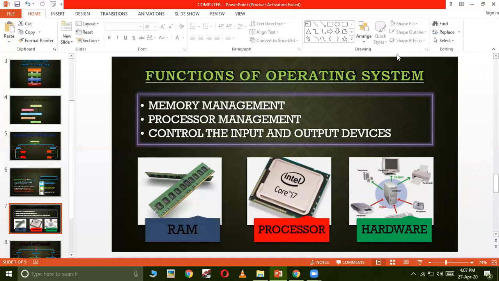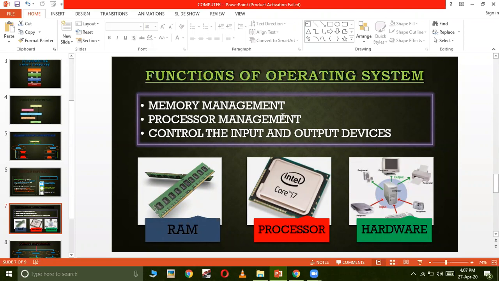Another function of the operating system is processor management. Now we know that all the input which we give to the computer is sent to the processor to process that input and then give the output. For example, if we are doing calculations, that input will be received by the operating system, and then it will transfer it to the hardware. And in hardware, it is the processor which does the processing work. That means the processor will add those numbers and then give the output back.